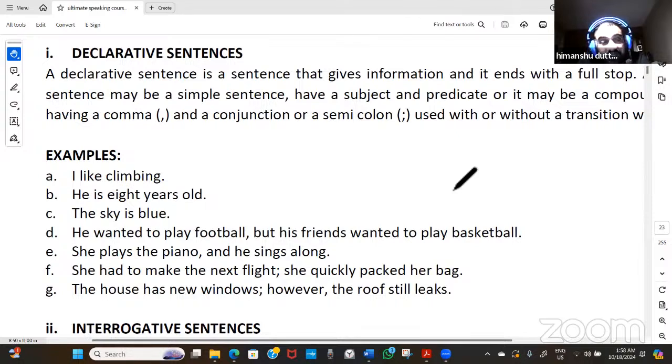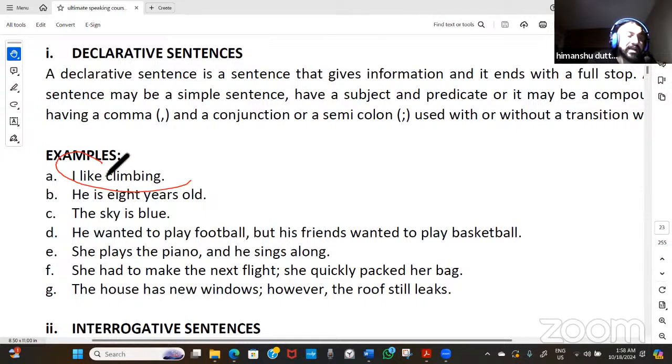But a declarative sentence must have some meaningful statement. It should have a declaration in it. A declarative sentence will not end with a question mark. A declarative sentence will not end with an exclamation sign. So depending upon that, we're going to say whether a sentence is a declarative sentence or an interrogative sentence or whatever kind of sentence it is.